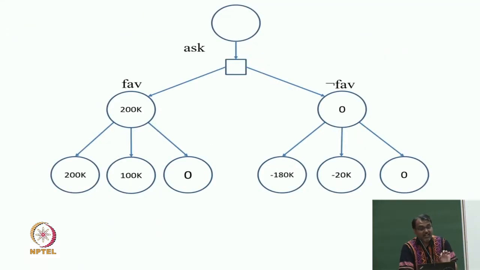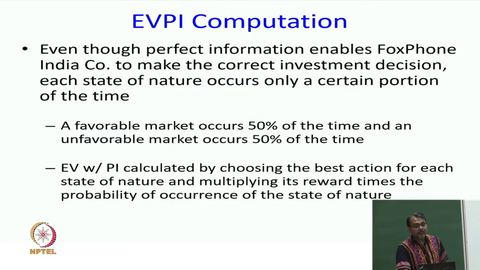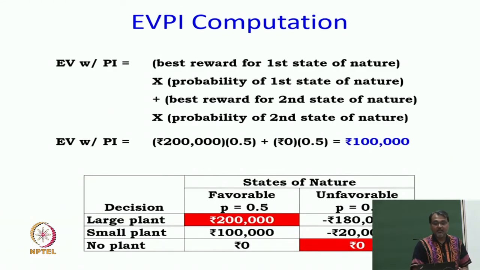So, this is value with perfect information when information is favorable, 200, value with perfect information when the information is not favorable, 0. Expected value with perfect information is calculated by choosing the best action for each outcome and multiplying its reward times the probability of occurrence, which would therefore be 100k.